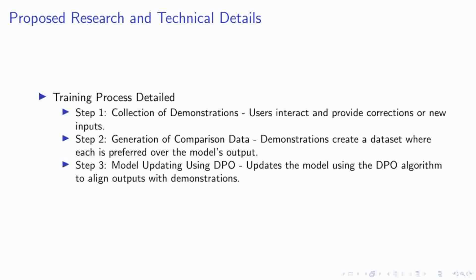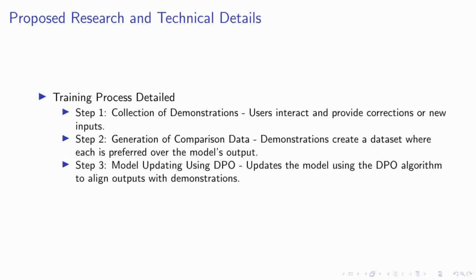Next, we move to the generation of comparison data. Here, the demonstrations provided by users are used to create a dataset. In this dataset, each demonstration is marked as preferred compared to the model's original output. This preference marking is key to guiding the model towards desired outputs.